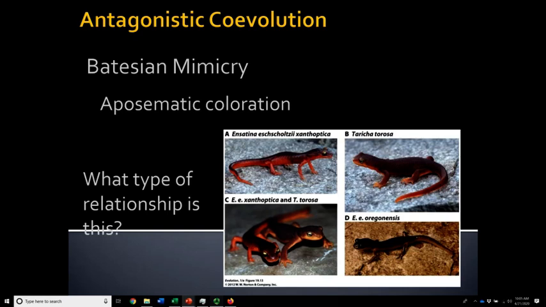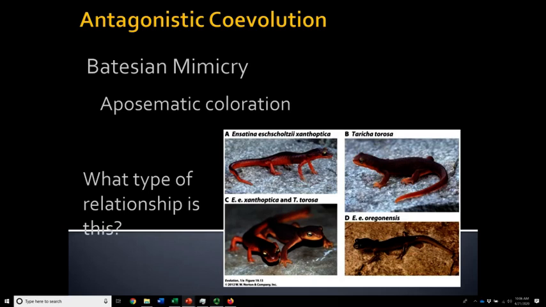So overall predation levels on a species with only toxic aposematic individuals are lower. But if you have an aposematic individual that's toxic and then mimics that are non-toxic, the learning curve is a little bit shallower. It takes longer for individuals to get up to that level where they learn to stay away from salamanders. And so there actually is a net detrimental effect for the toxic model to have mimics that look like it. And the more mimics it has, the more detrimental those impacts are. So remember, with Batesian mimicry, it really is an antagonistic relationship between the model and the mimic.